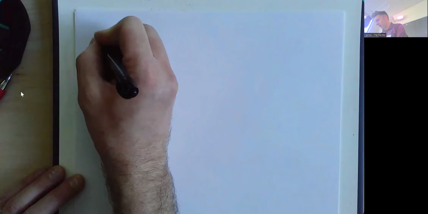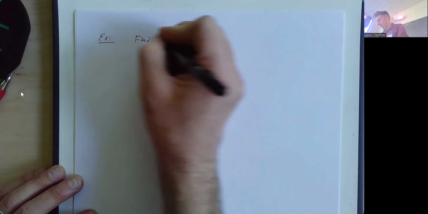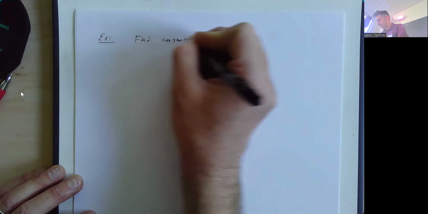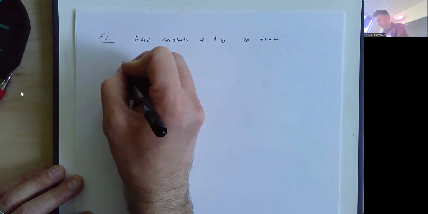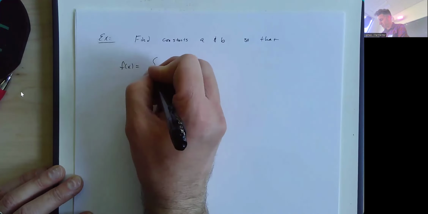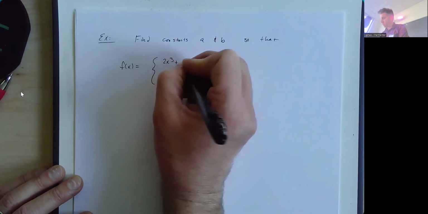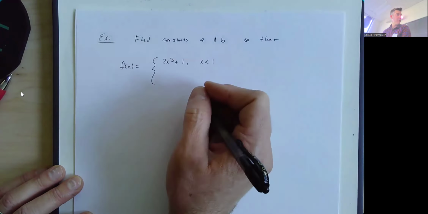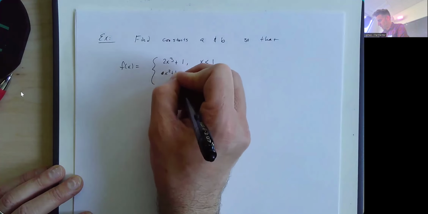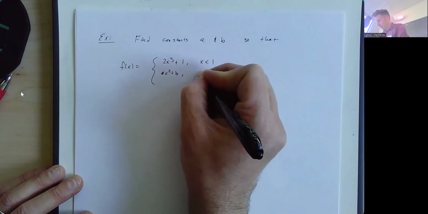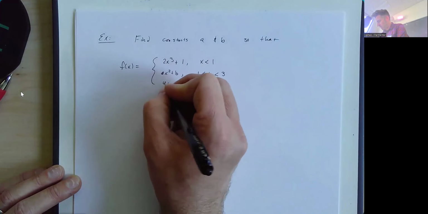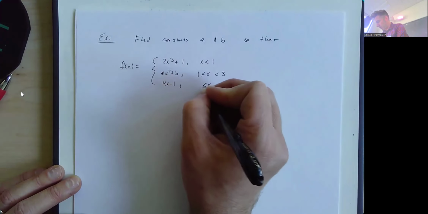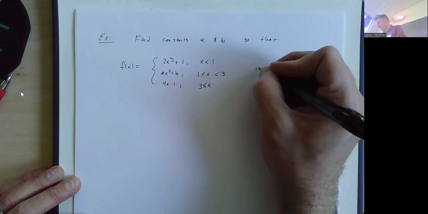So here's, I think, a pretty typical test type question. Find constants A and B so that the function f of x equal to 2x cubed plus 1 when x is less than 1, ax squared plus b when x is greater than or equal to 1 and strictly less than 3, and 4x minus 1 when x is bigger than or equal to 3, is continuous everywhere.